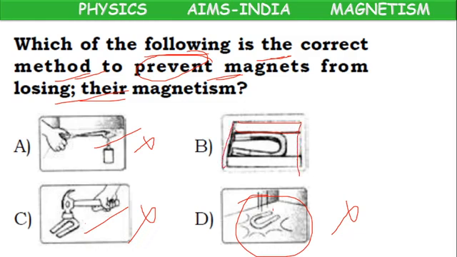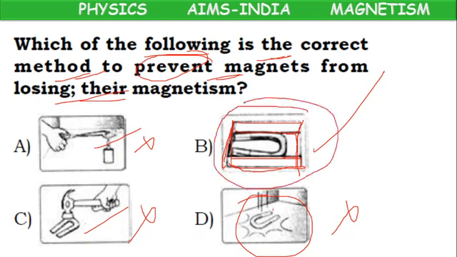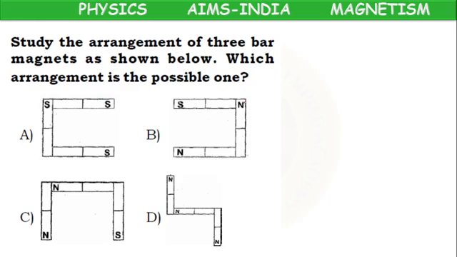The diagram is not clearly visible, children. Actually, they are kept inside a box with soft iron at the ends and a wooden piece. So this is correct because of magnetic keepers. It is kept with the help of magnetic keepers. So why? To prevent losing magnetism. So option B is the correct option. Okay, children. Next, study the arrangement of 3 bar magnets as shown below.